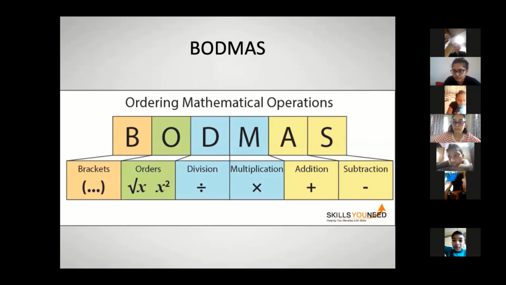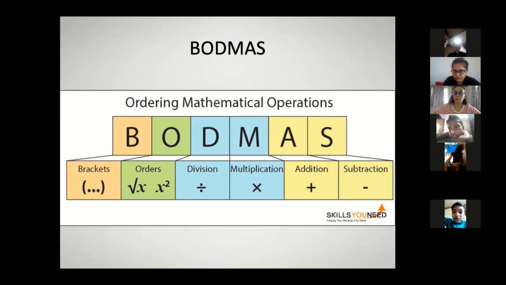B stands for brackets. O stands for orders, which is square and square root. D stands for division. M stands for multiplication. A stands for addition and S stands for subtraction. You can give me a thumbs up once you've noted it down.